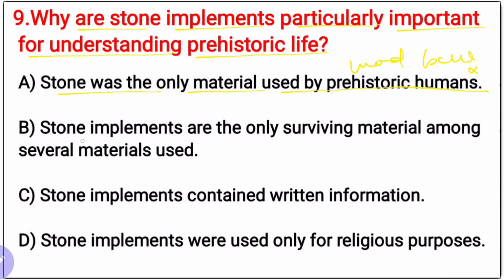Next, B. Stone implements are the only surviving material among the several materials used. Yes, true statement. And next, C. Stone implements contain written information. Wrong. Next, this statement is also wrong: stone implements were used only for religious purpose. No. In the prehistoric period, there has been no concept of any such kind of religion or culture.